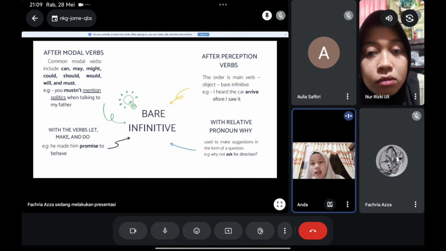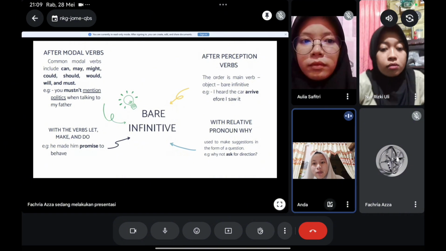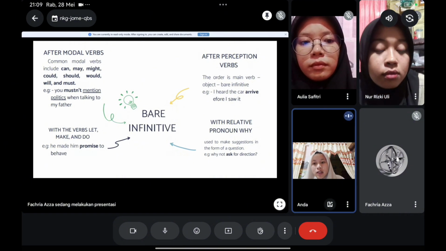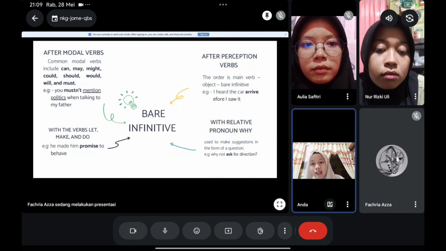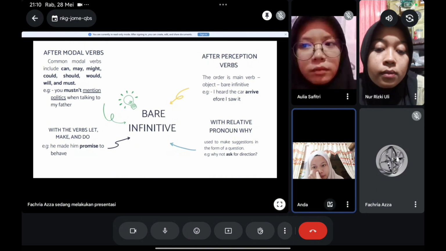After we use modal verbs, we must use the bare infinitive. Like the example here, you mustn't mention politics when talking to my father. So the modal here is must, and the bare infinitive is mention. After must, we must use bare infinitive, because must is a modal verb.